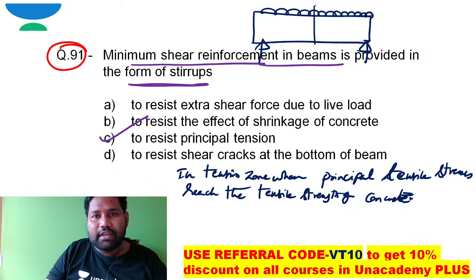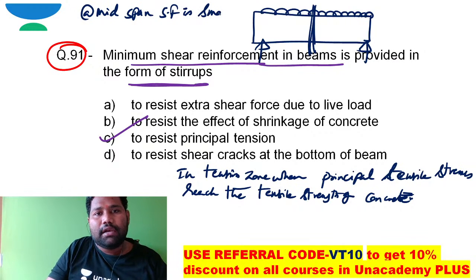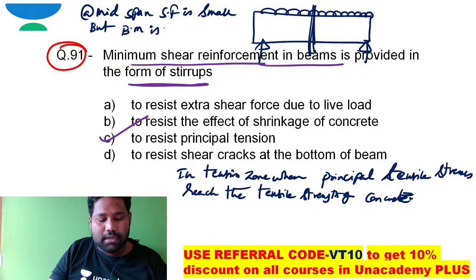So at the mid span, shear force is small or zero, but bending moment is large.